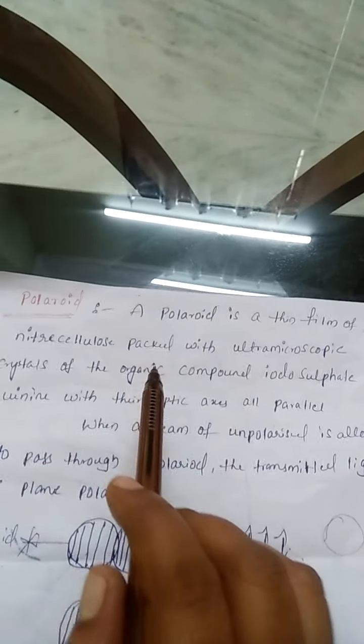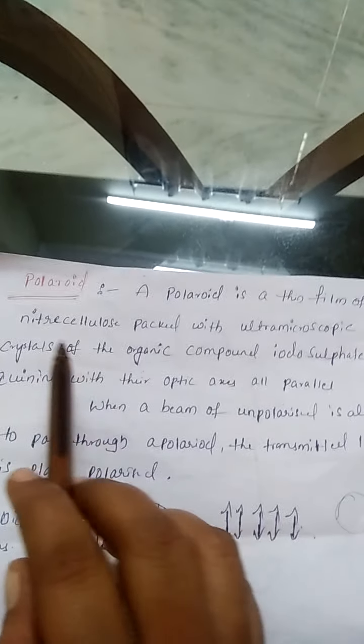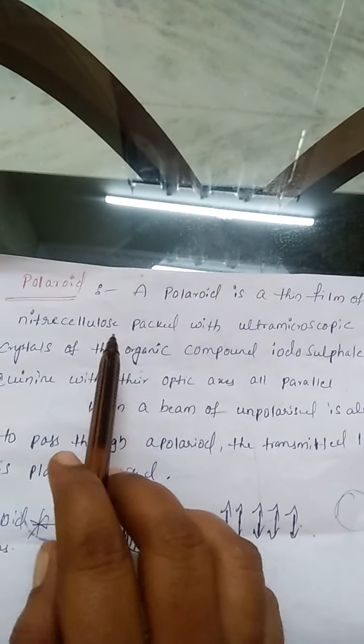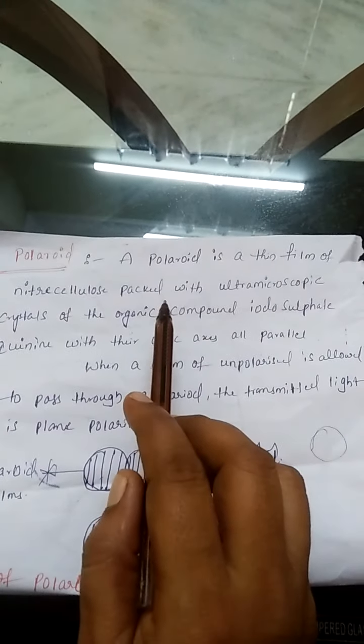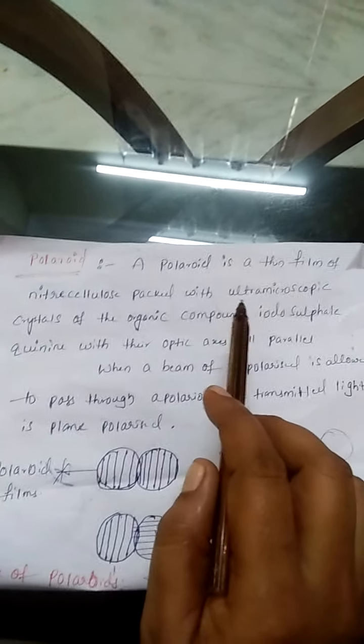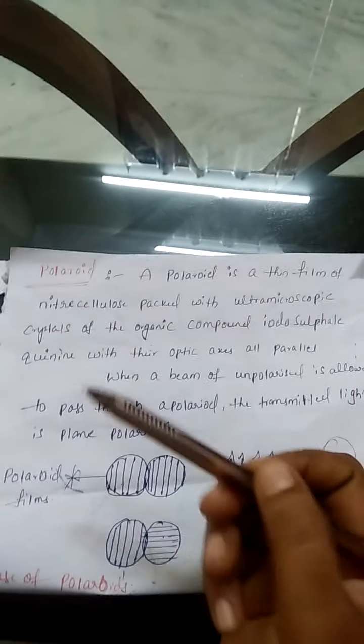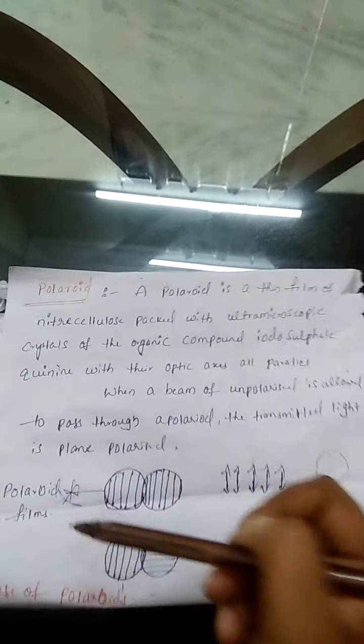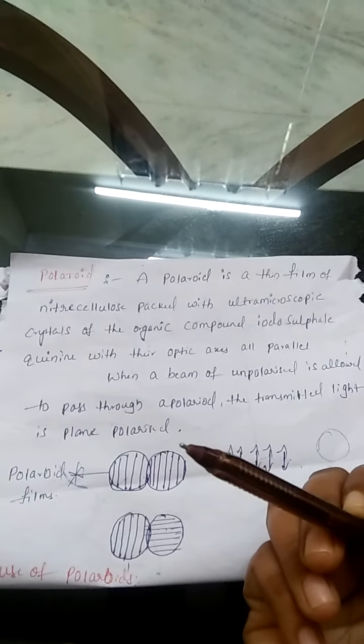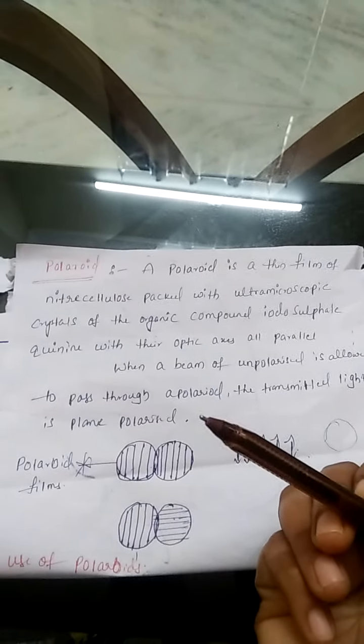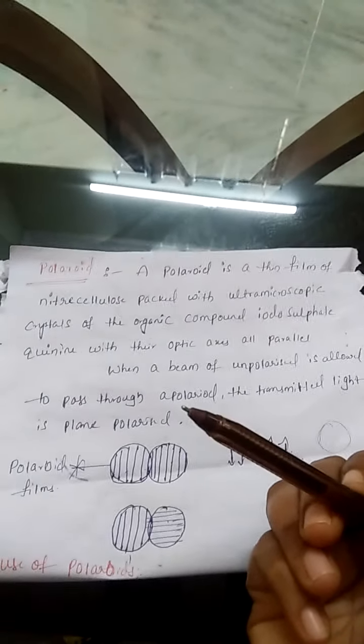That means a Polaroid is an object made of nitrocellulose, packed with ultra microscopic crystals. By these crystals, unpolarized light is converted to polarized light. This is the main object of the Polaroid.